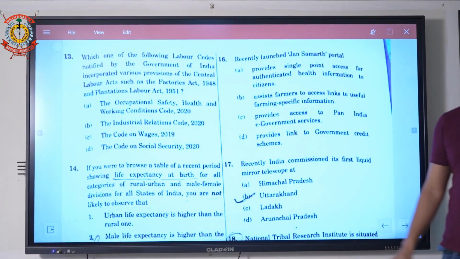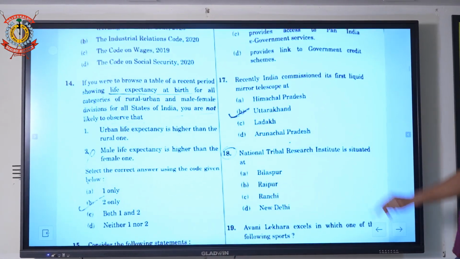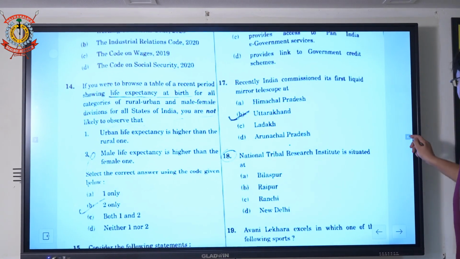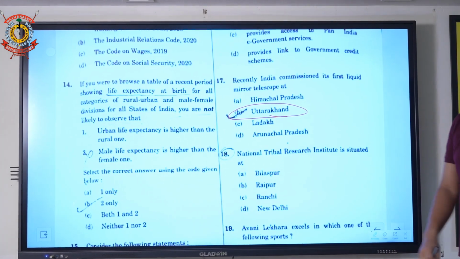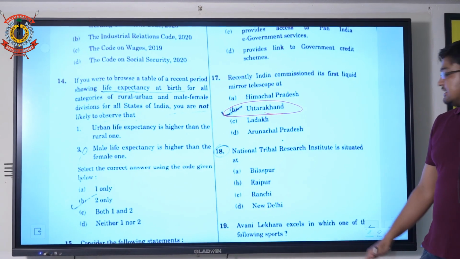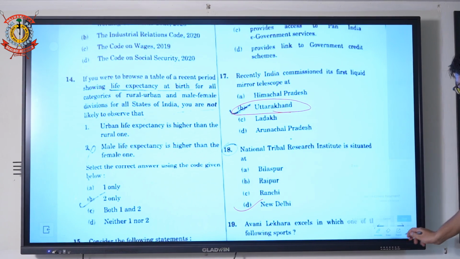The next current affairs question is the 17th one: recently India commissioned the first liquid mirror telescope. The correct option is B, Uttarakhand. Uttarakhand is also known as Devbhoomi, so B is correct. If you go with the 18th one, the National Tribal Research Institute is situated in New Delhi. Option D is correct.